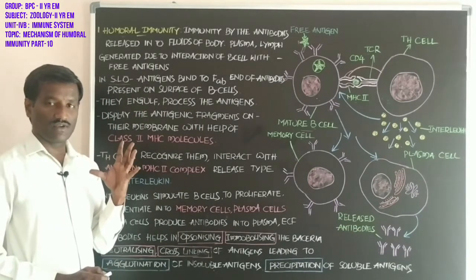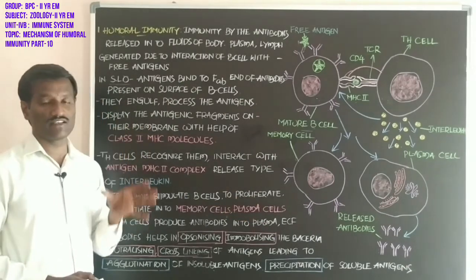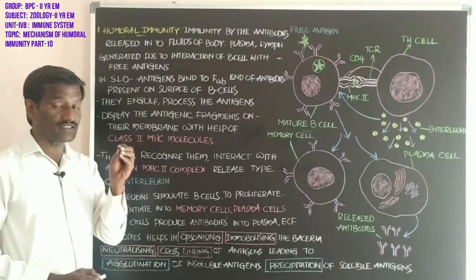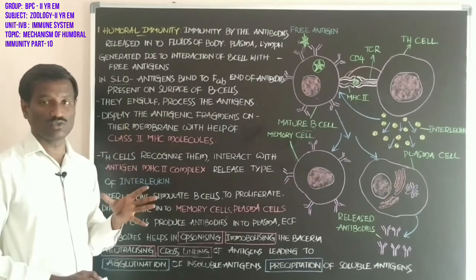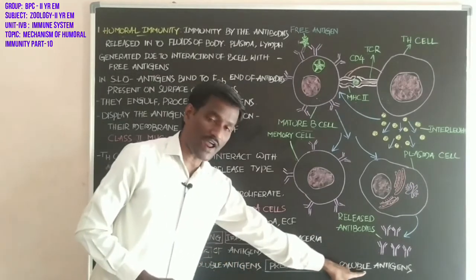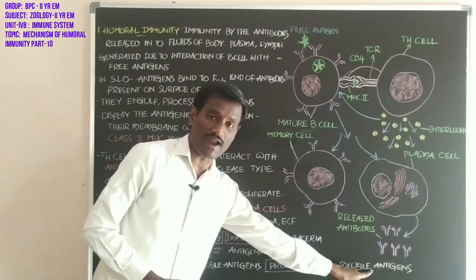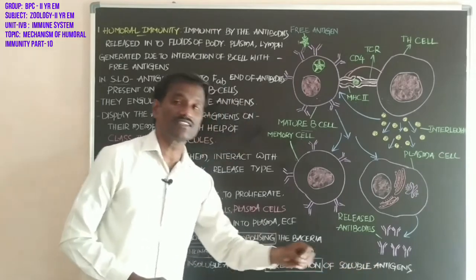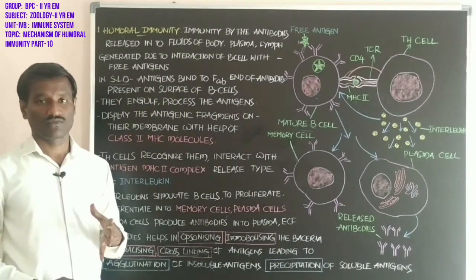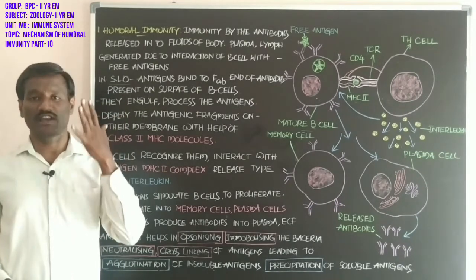When the antibodies bind with soluble antigens, these antigens change into insoluble precipitates, which then leads to phagocytosis.